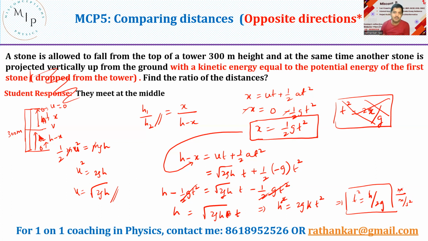Because we start from the problem, and finally if we end incorrectly, it'll be a problem for us. So you may not get to know it. So we do it like this. Now we have got an expression for t square in terms of h by 2g. Now what do I need? I need x by h minus x.